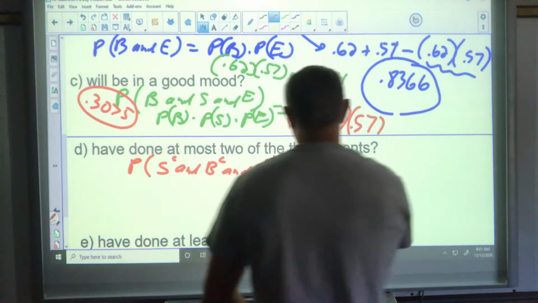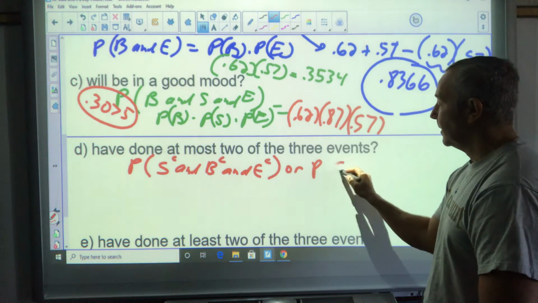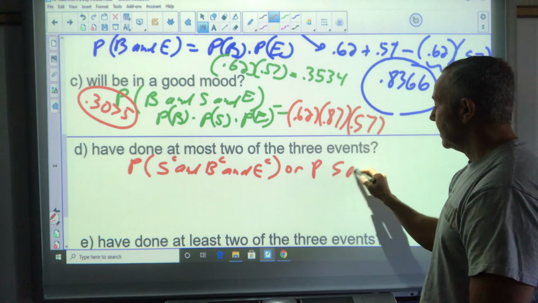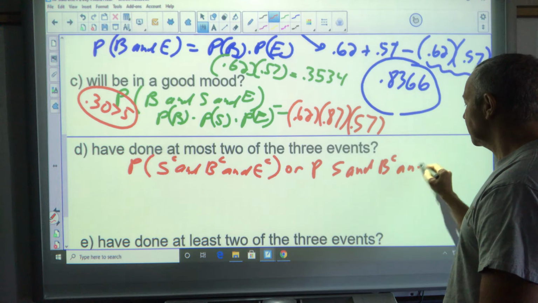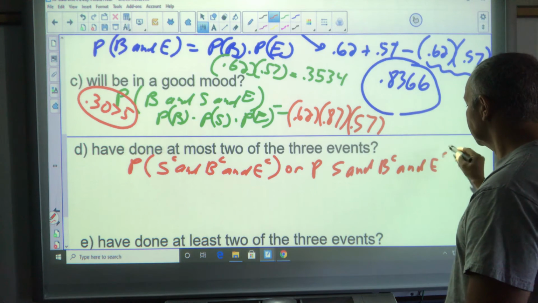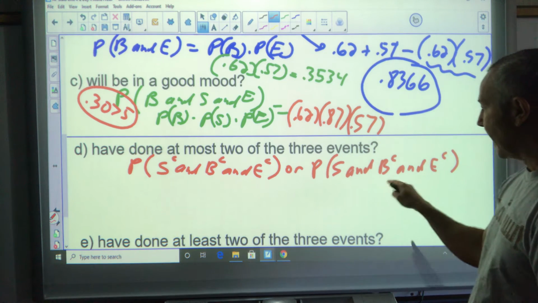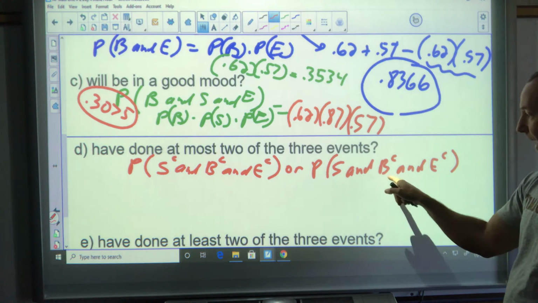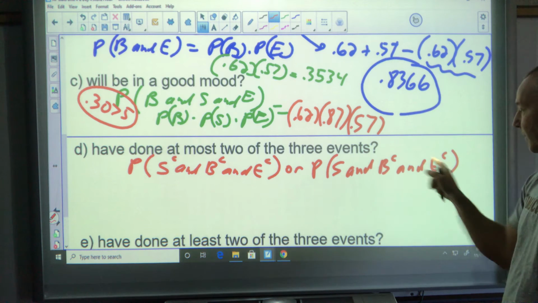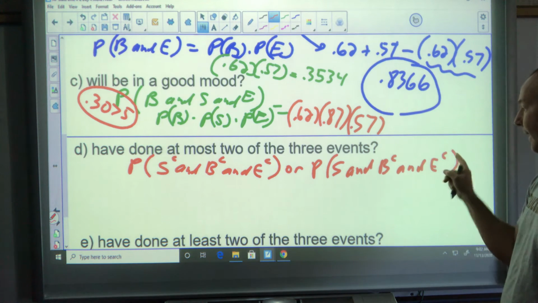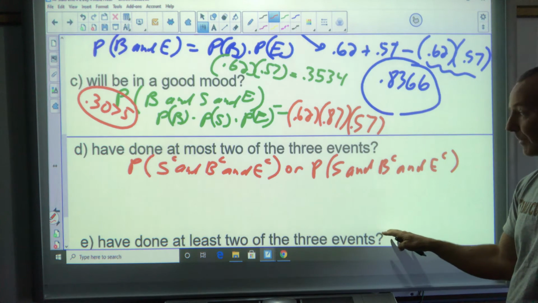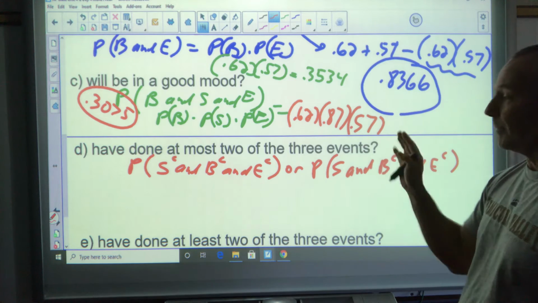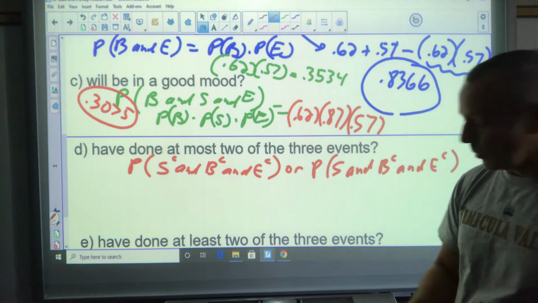Let's say I slept, and that meant I did not have breakfast, and did not exercise. I can switch that to had breakfast, didn't sleep, and didn't exercise. Or exercise and didn't sleep and didn't have breakfast. There's multiple ways for that to happen. And then I could have had 2 events happening. That's another set.